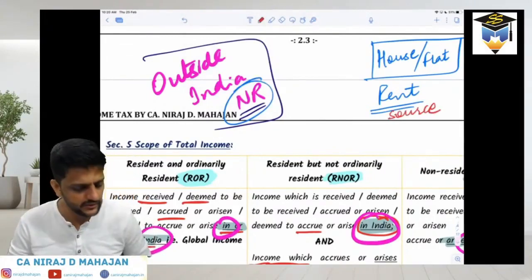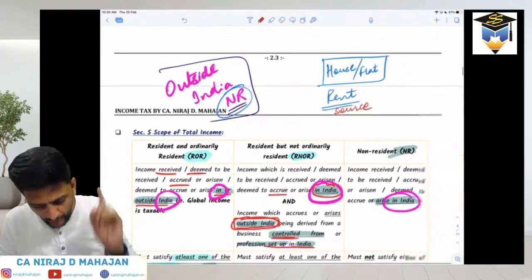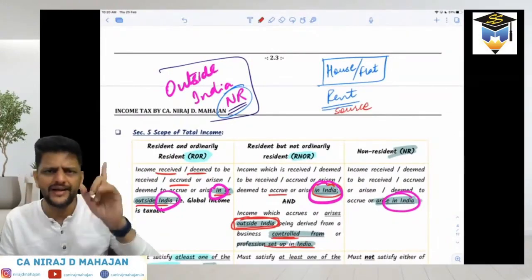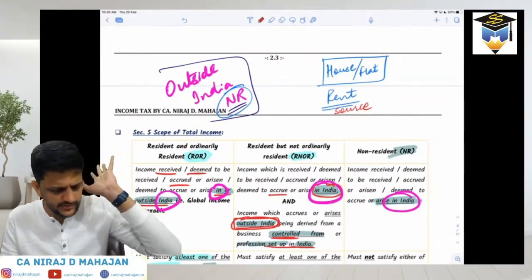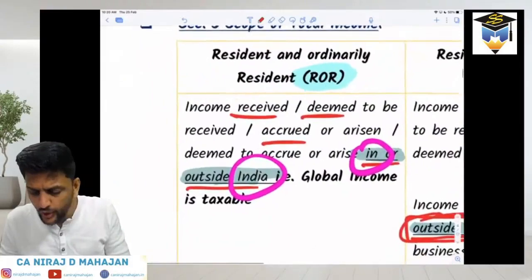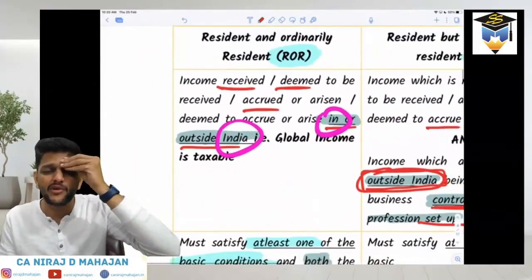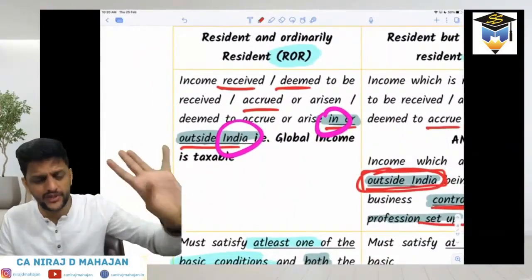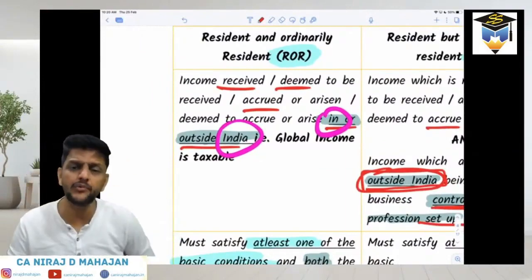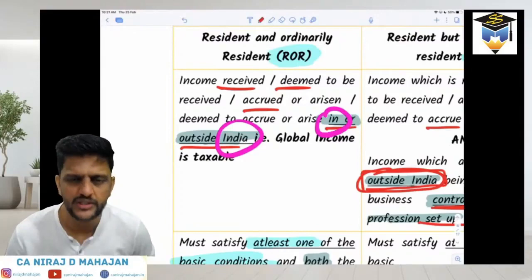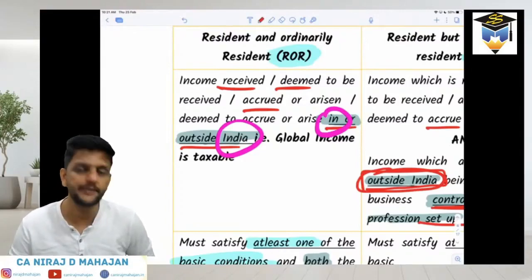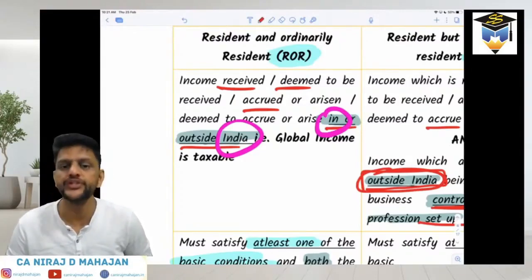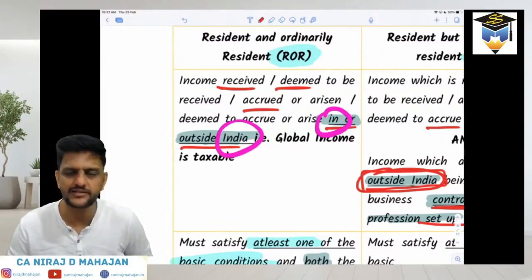Did you understand earlier? So what is common between all three, ROR, RNOR and NR? Indian income is always taxed in India. But what is so special about ROR? All his types of income will be taxed in India, even if he earns it outside India. Why? Because he's ROR. Now, what do you mean by ROR? Most of the time he stays in India. That means people like you and me, we stay most of the time in India only. So we become ROR.